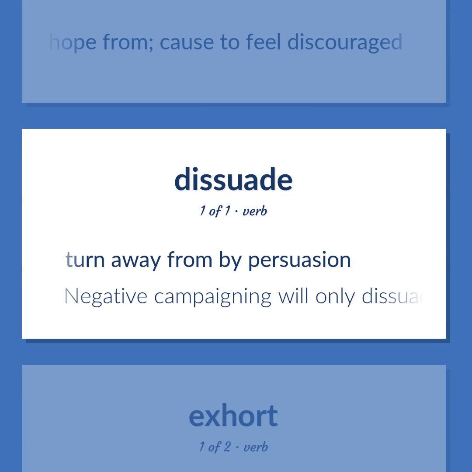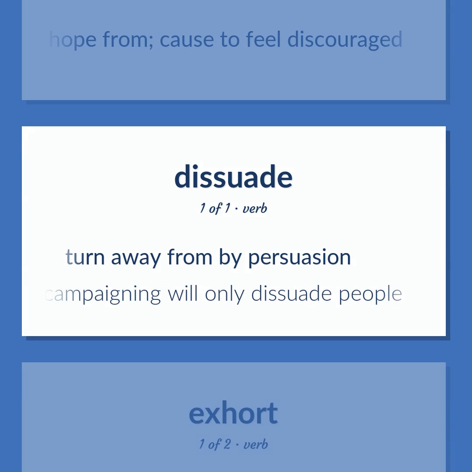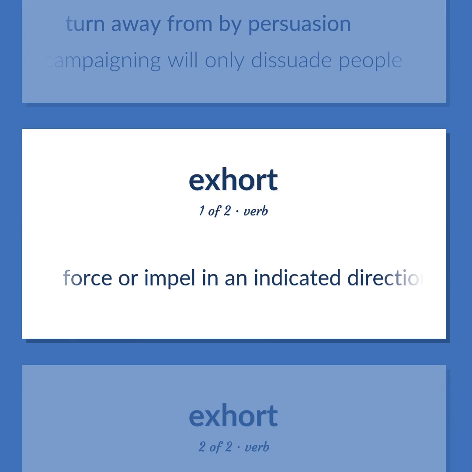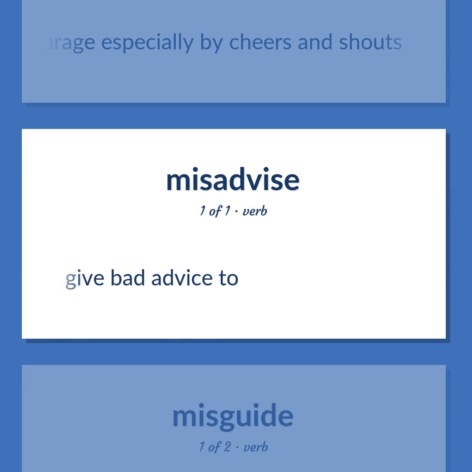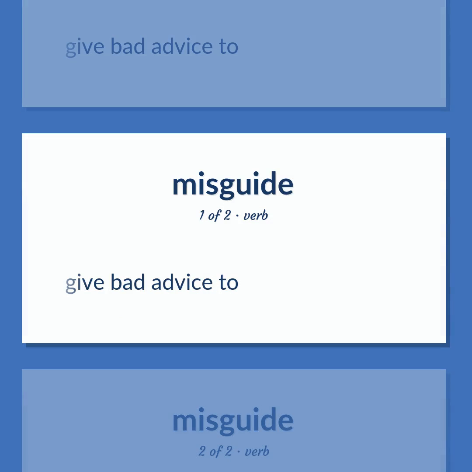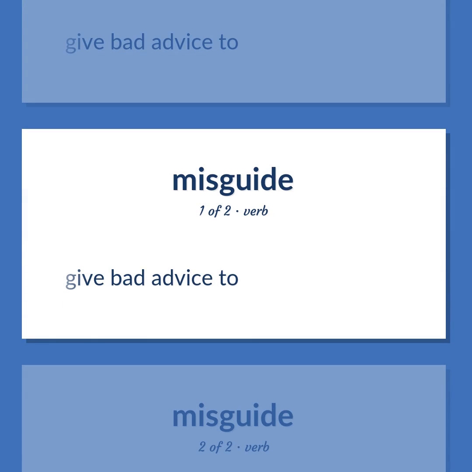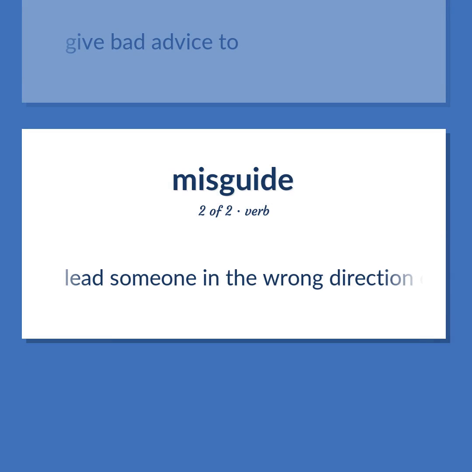Negative campaigning will only dissuade people. Force or impel in an indicated direction. Spur on or encourage, especially by cheers and shouts. Give bad advice to. Lead someone in the wrong direction or give someone wrong directions.